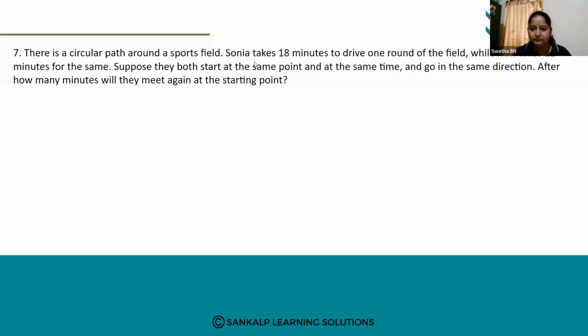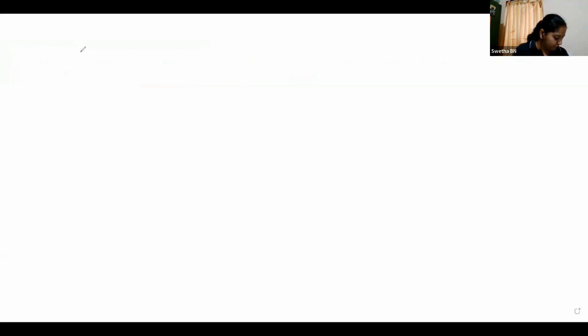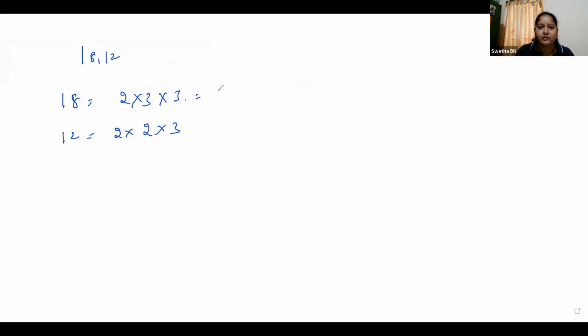Okay, so 1 second. Which are the numbers, 18 and 12, no? So 18 can be written as 2 into 3 square. 12 is equal to 2 twos are 4, 4 threes are 12. So write 2 square into 3.